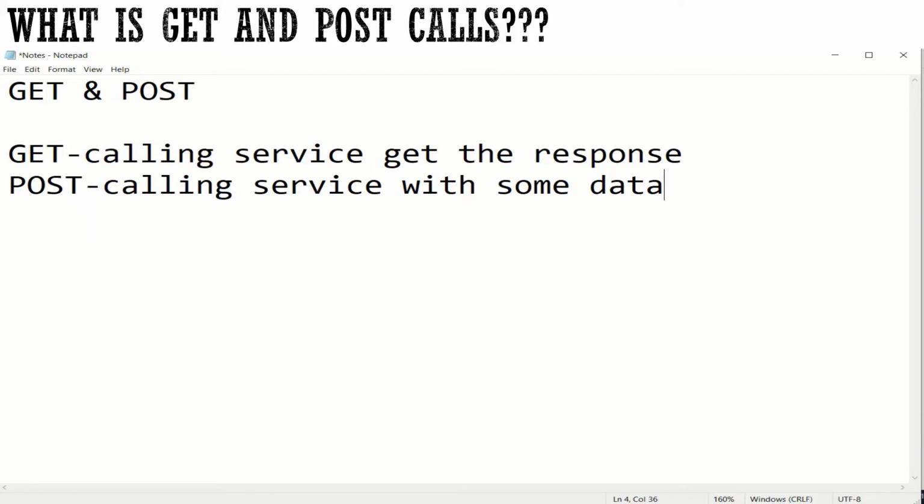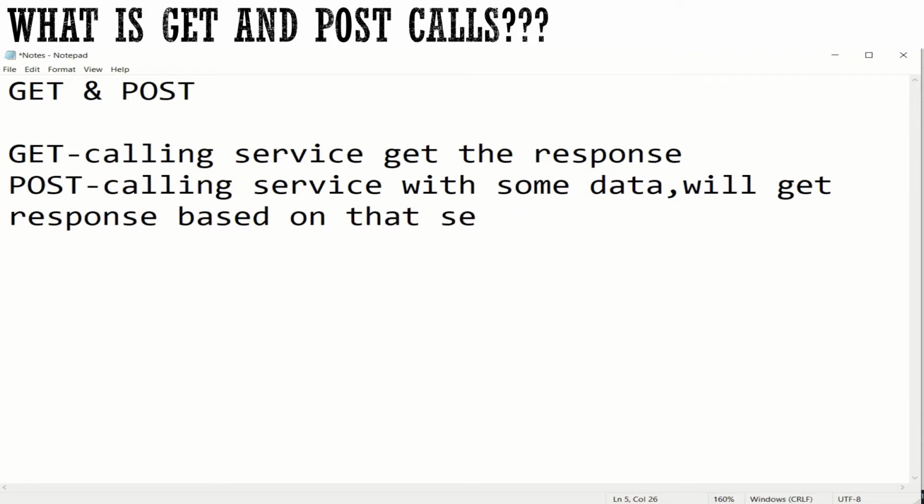Then that service will process it and give a response based on the data we posted. So post is very simple. We have some data, and we pass that data inside the post call in Ajax.